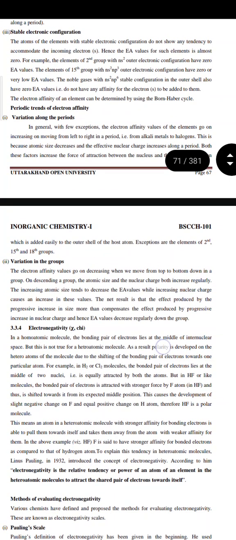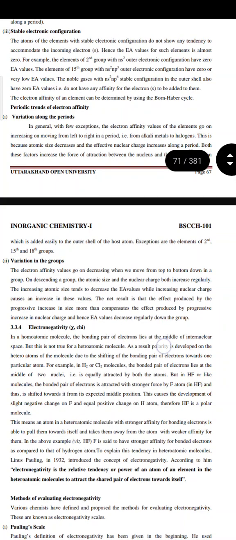Third is stable electronic configuration. The atoms of the elements with stable electronic configuration do not show any tendency to accommodate the incoming electron. Hence, the EA values for such elements are almost zero. For example, the elements of the second group with ns2 outer electronic configuration have zero EA values. The elements of the 15th group with ns2 np3 outer electronic configuration have zero or very low EA values.